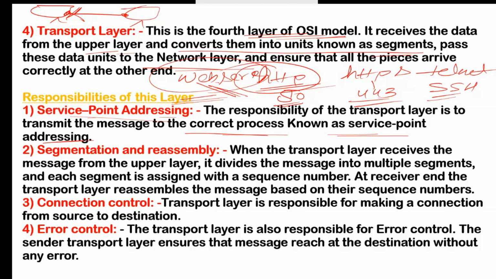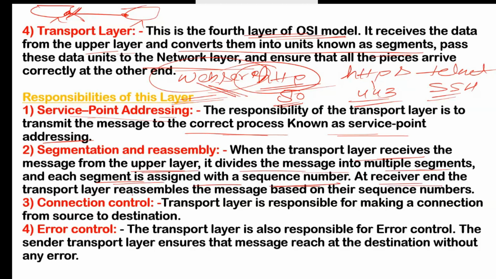Second thing is segmentation and reassembly. Segmentation and reassembly means what? When the transport layer receives the data, as we discussed, on this layer we have the data unit called segment. When it receives the data from the upper layer, it will divide the message into multiple segments, and each segment is assigned a sequence number.